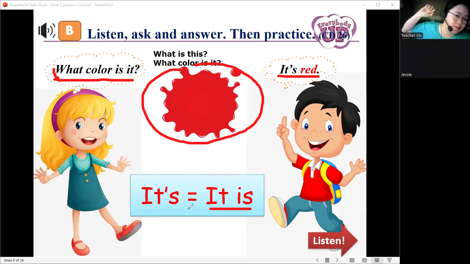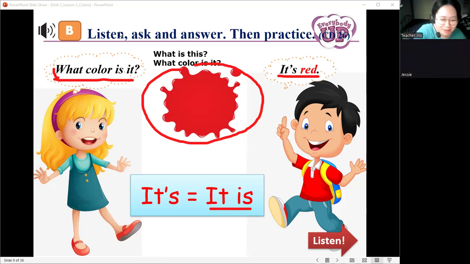Okay, this one. Let's have this. Can you see this? What color is it? It's orange. Very good. Okay, how about this one? What color is it? It's pink. Very good. It's pink.